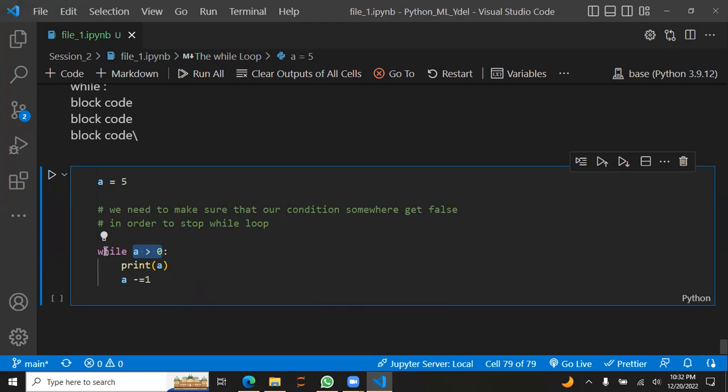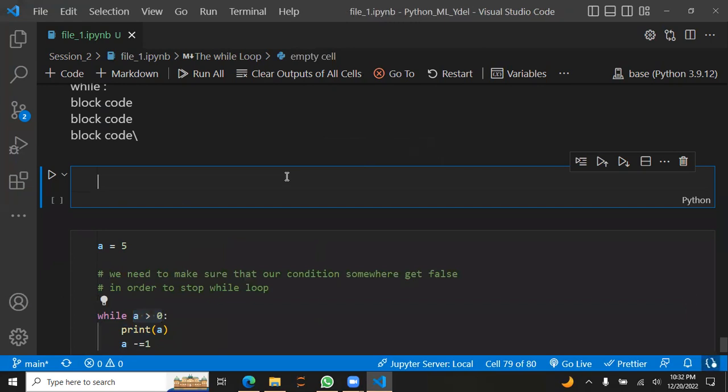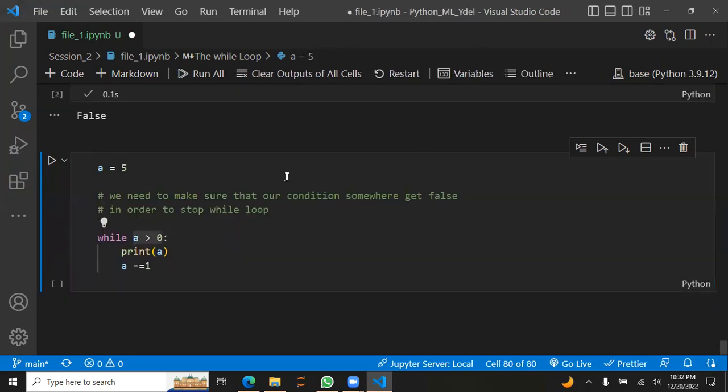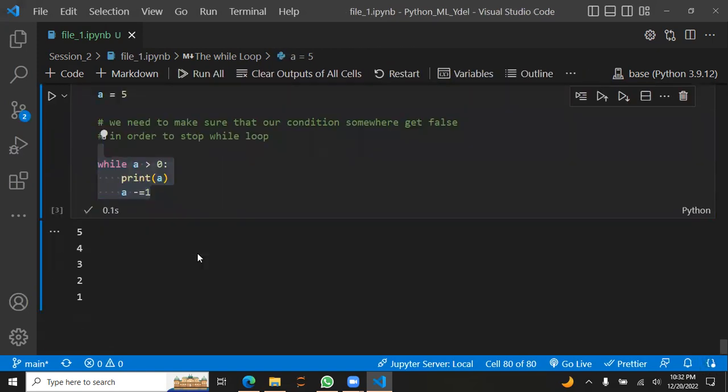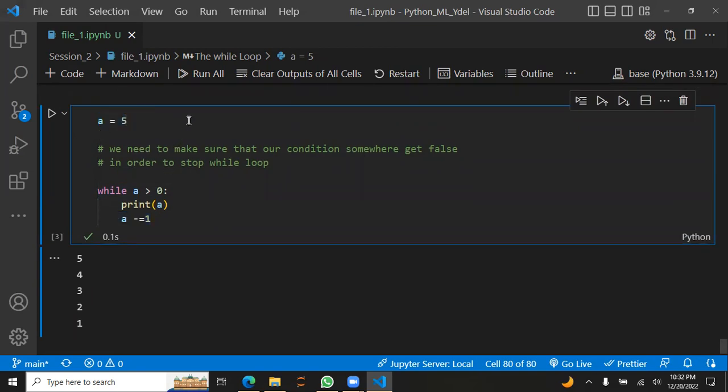So here, I print a, but after that, subtract 1 from a, and then reassign the answer to a. So it's going to do 4, 3, 2, 1, 0, and when it gets to 0, this condition will become false, because 0 is greater than 0 is false. So at that moment, this loop will stop right there. If I run this, see how quick that was? It's 5, 4, 3, 2, 1. After that, it really stopped. But if I do not put this line here, it will continuously print a, print a, print a. Basically, a is 5, for infinity.